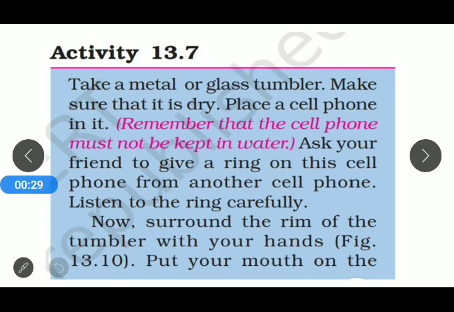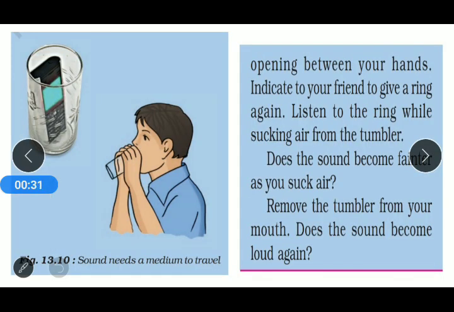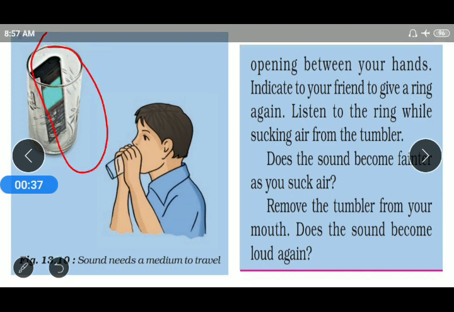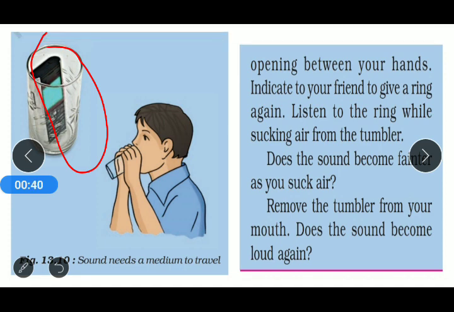or a metal tumbler and we kept a mobile phone in it, like it has been shown in the picture. That is the picture in which a mobile phone is kept in a glass tumbler. After that, what we are going to do is we take that tumbler near to our mouth and hold